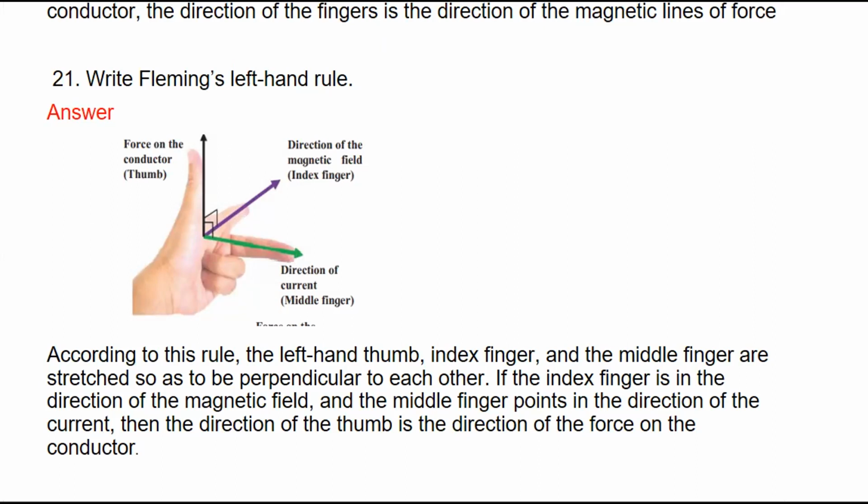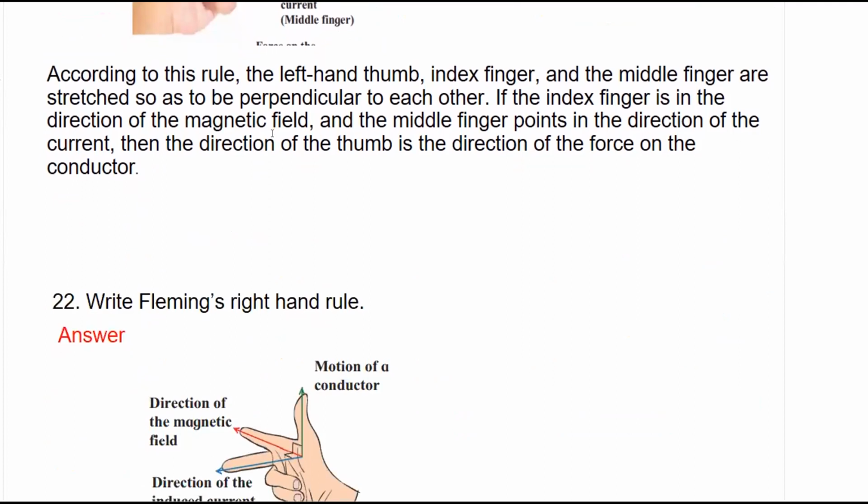That is, thumb shows force on the conductor. Index finger shows magnetic field, and center finger shows current. There is a tip to remember this. Thumb is father, index finger is mother, and the center finger is child. So father, mother, child. So we can remember like this. F for force on the conductor, M for magnetic field, and C for current.